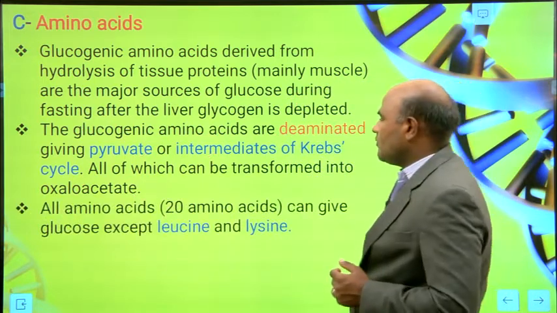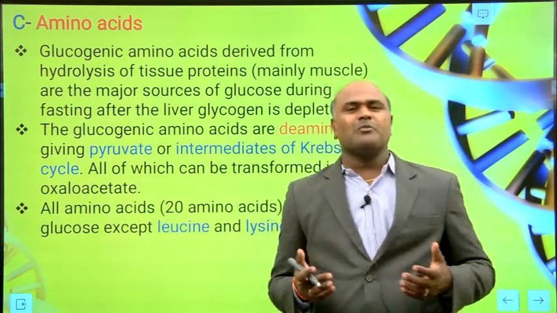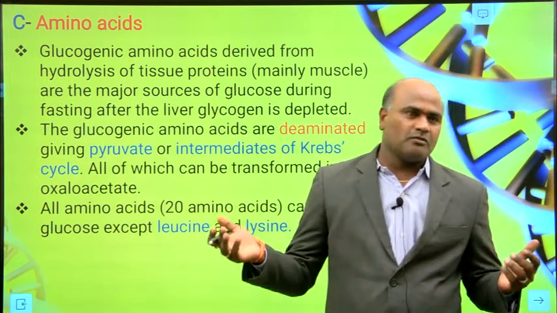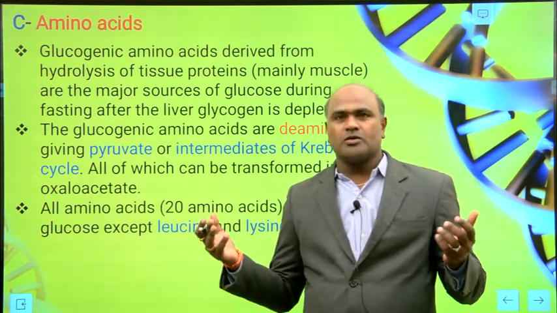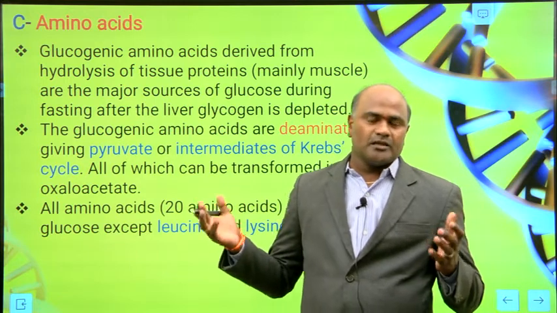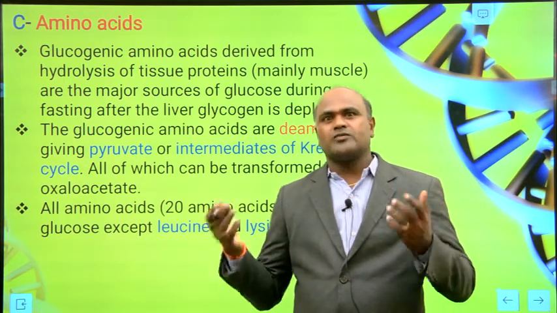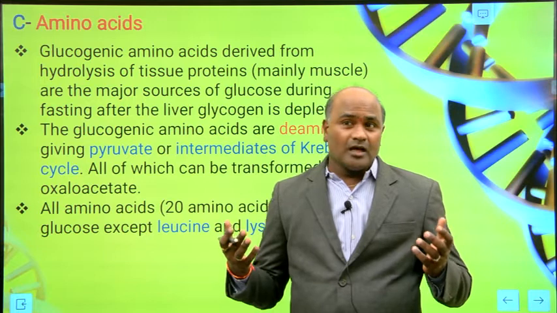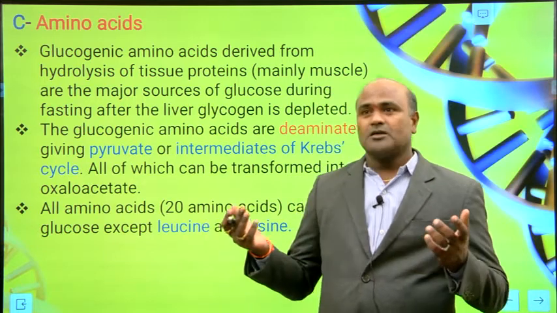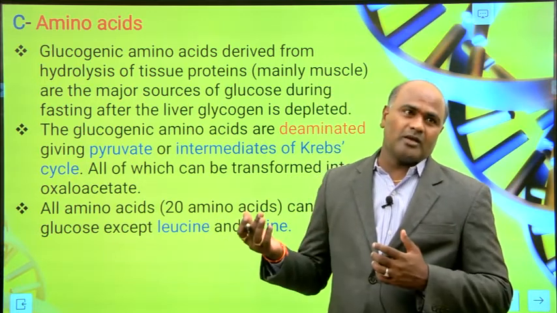And then how many amino acids do we have? We have 20 amino acids. In previous lectures I mentioned there are different types of amino acids, the classification and structure of amino acids, essential and non-essential amino acids.